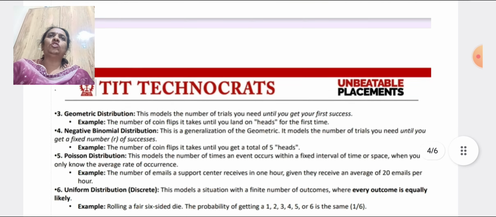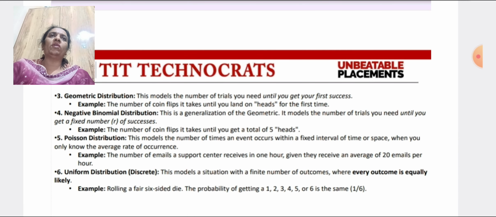Next is geometric distribution. This models the number of trials you need until you get your first success. For example, the number of coin flips it takes until you land on heads for the first time. Next is negative binomial distribution. This is a generalization of geometric. It models the number of trials you need until you get a fixed number of successes. For example, the number of coin flips it takes until you get a total of 5 heads.